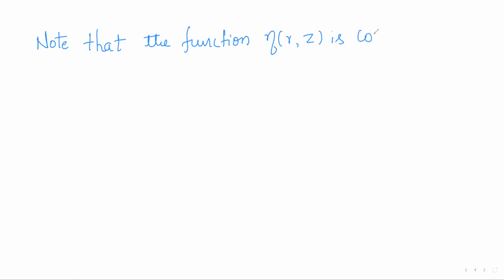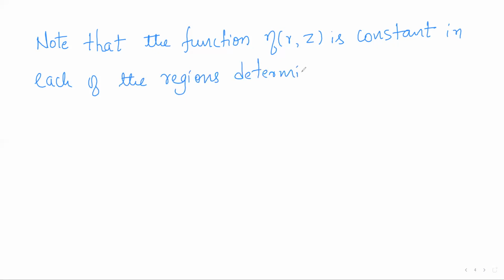Now, note a very important thing: the function index eta gamma z is constant in each of the regions determined by gamma.